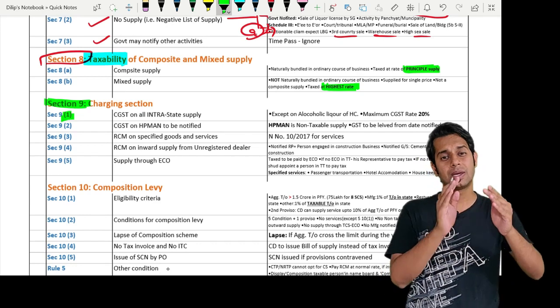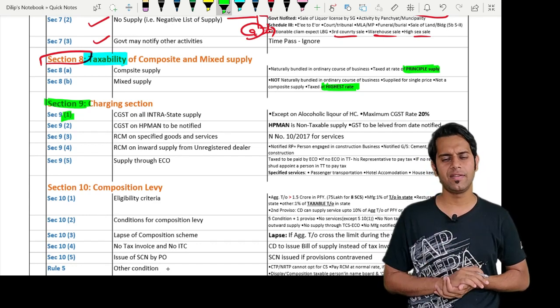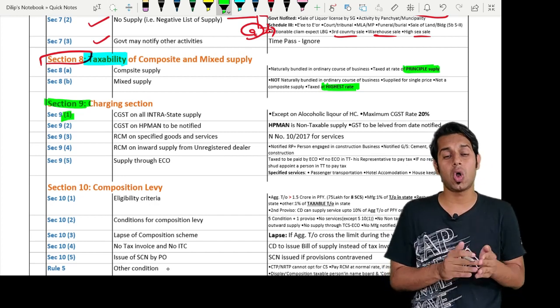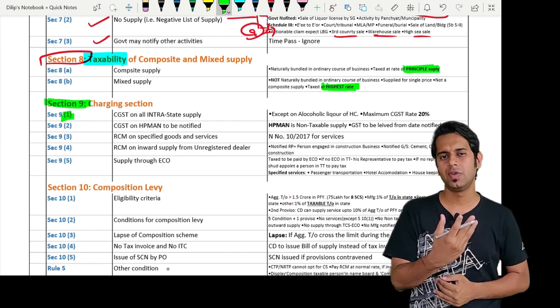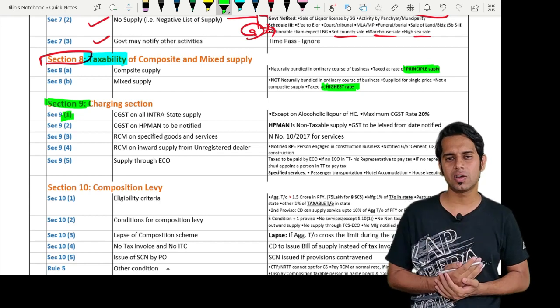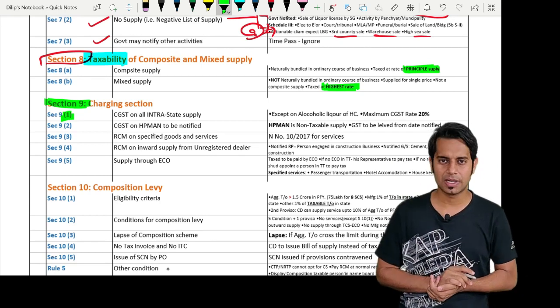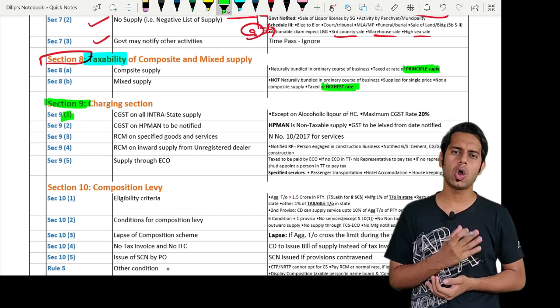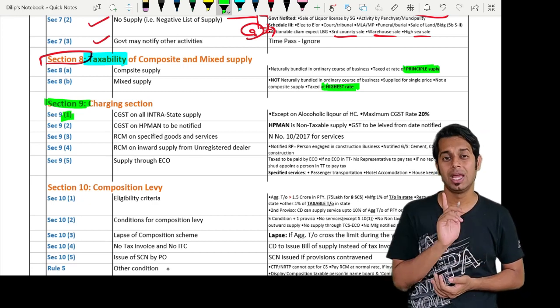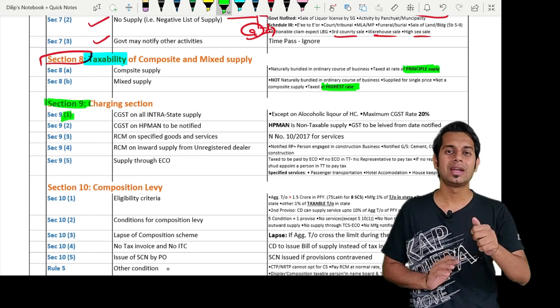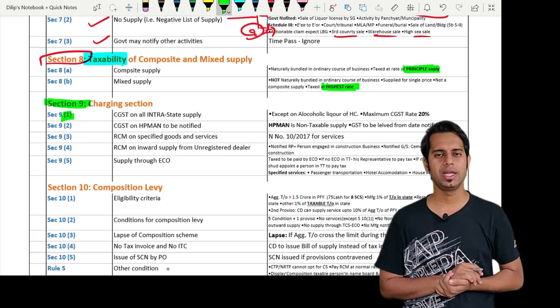Now what is it telling? Subject to the provisions of subsection 2, there shall be a tax levied on all intrastate supply of goods and services, which is CGST. Now what is the highest rate of CGST which they can levy? The maximum rate of CGST is 20%, and CGST will not be levied on alcoholic liquor for human consumption. The tax is required to be paid by a taxable person. A taxable person has to pay the taxes.